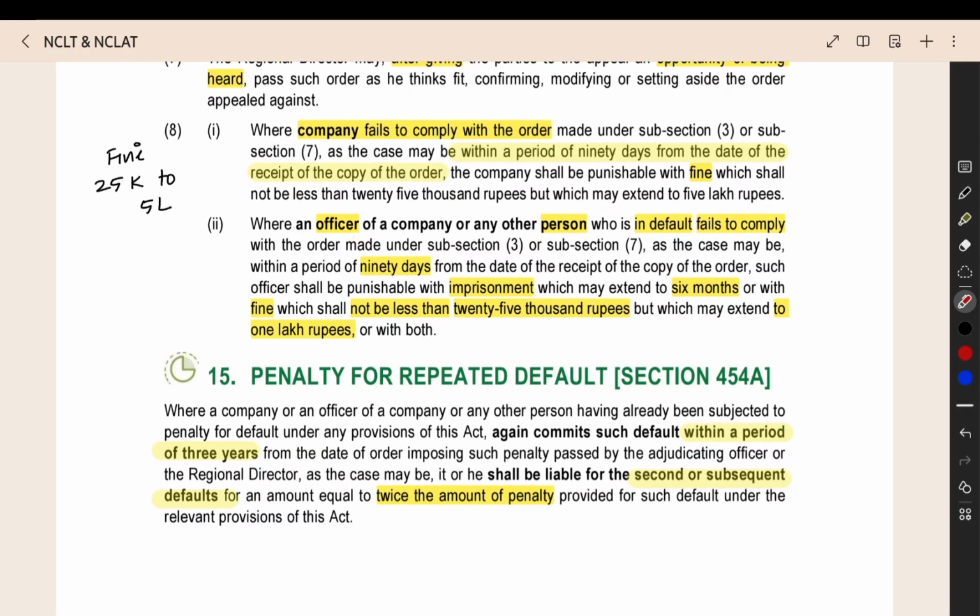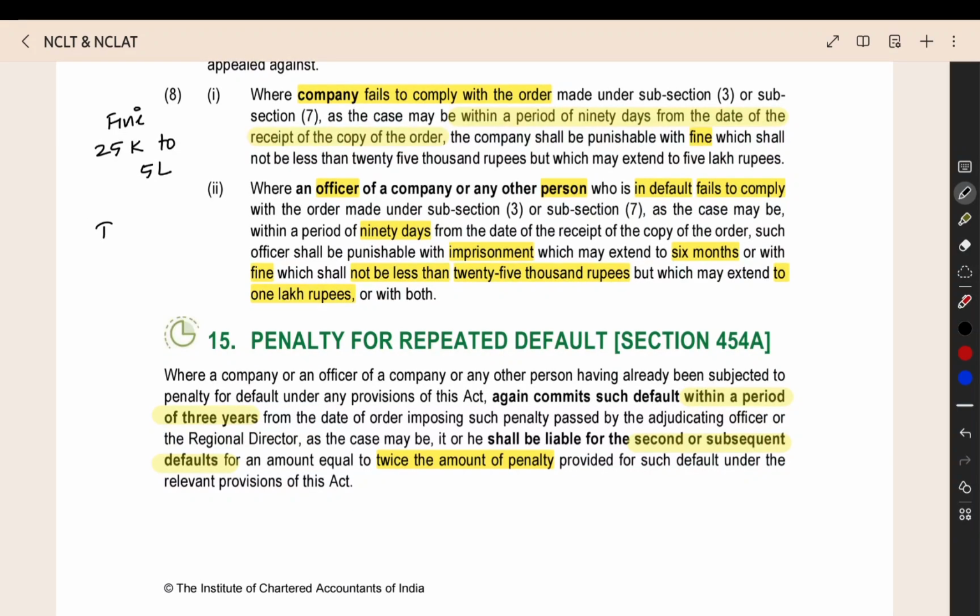Then if the officer or any other person does not comply with it, within 90 days you have to implement the order, you have to do the work properly. Otherwise, you will get imprisonment up to 6 months, and a fine of minimum 25,000 rupees up to 1 lakh rupees, or both. Imprisonment or fine or both.